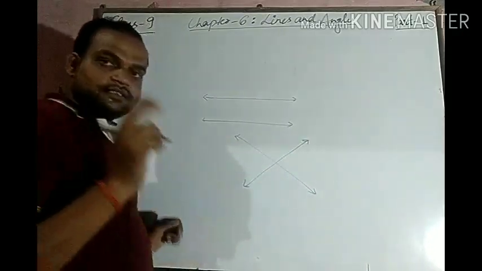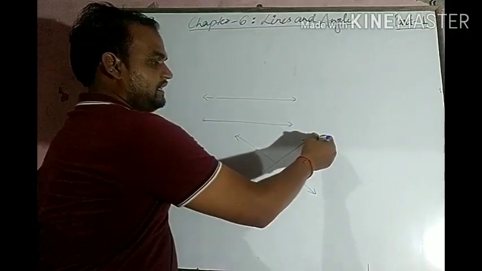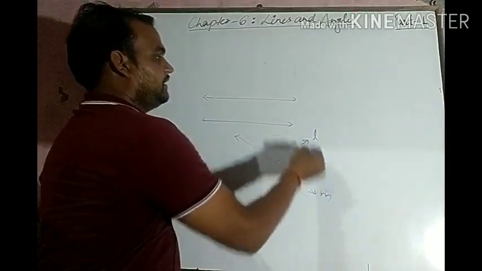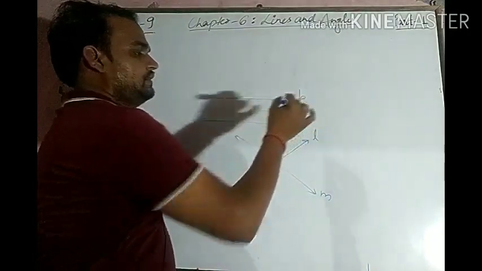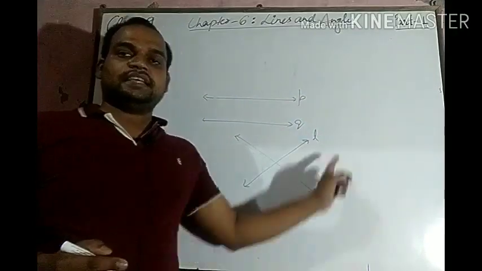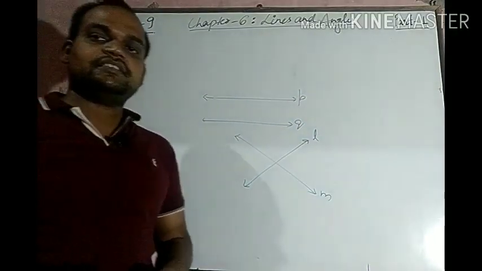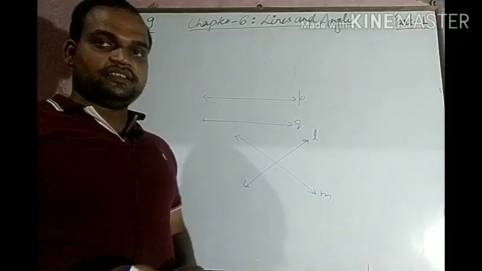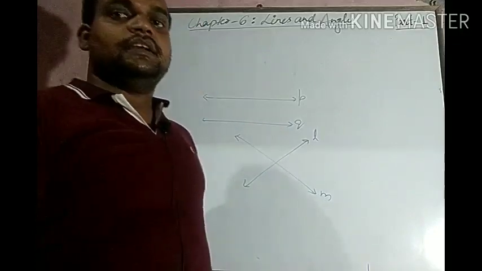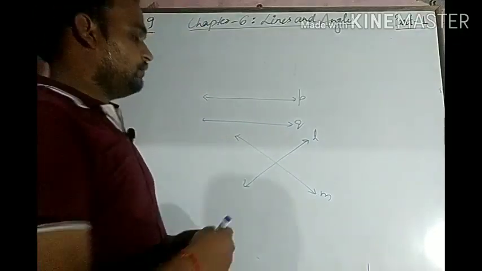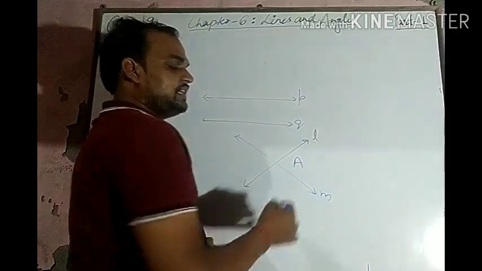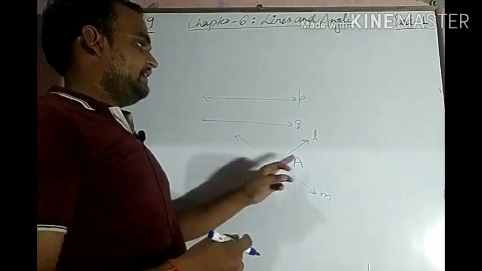If two lines, let us suppose L and M and P and Q. There are two lines L and M. If they intersect each other at one point, then these are known as intersecting lines, which are intersecting each other at A.